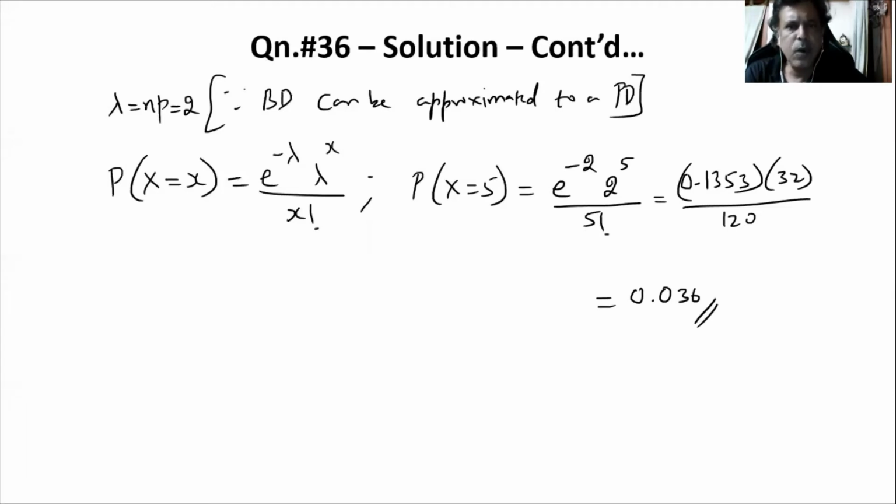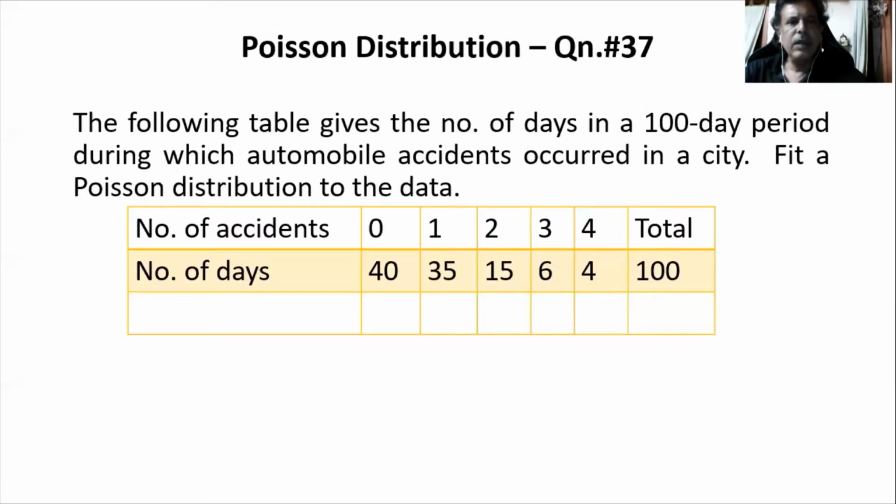Right. Let's move on to the next. The following table gives the number of days in a 100-day period, during which automobile accidents occur in a city. Fit a Poisson distribution to the data.